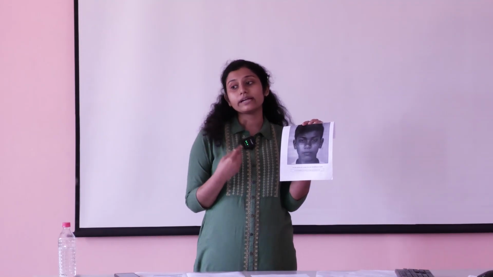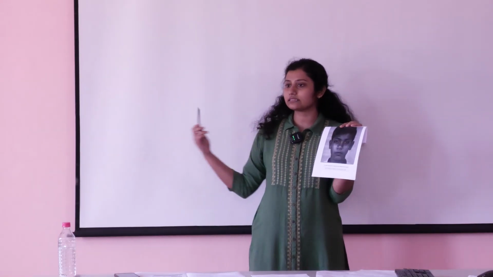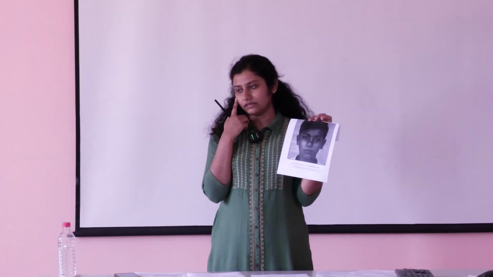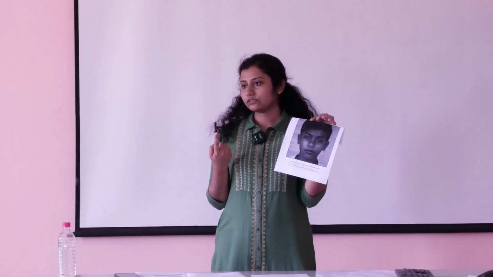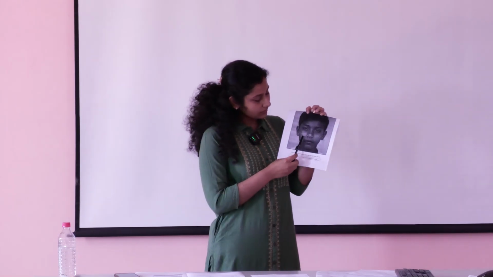We have to be more and more specific in this case, so that we can distinguish between two persons. For example, I am having a mole here, and the person is also having. So one identification mark is not enough. So we have to take two identification marks. So in this we have two moles.